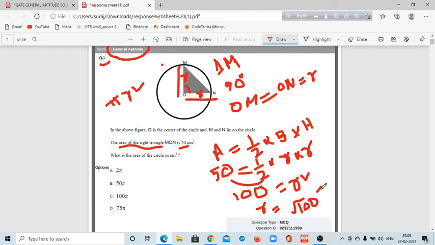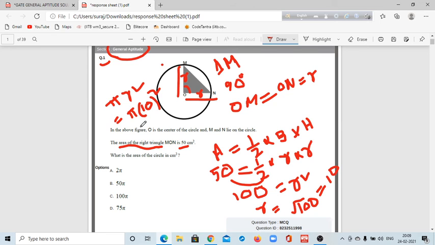So the value of r is 10. So you can put the value of r, that is the radius, here. So you can write pi and 10 its square.